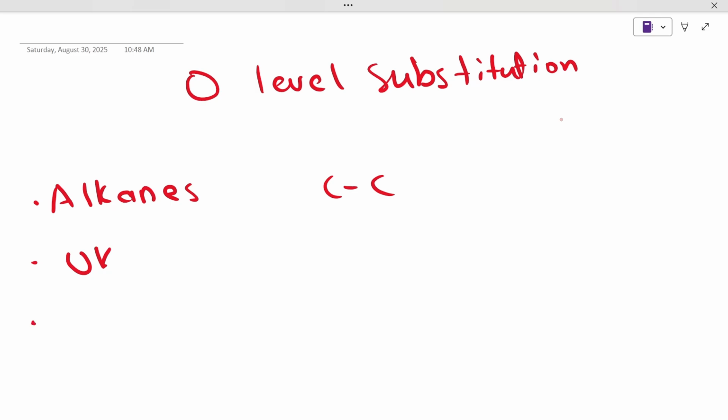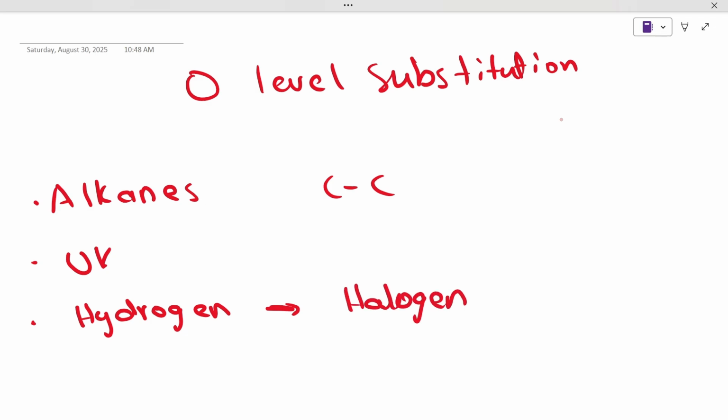Lastly, this happens between hydrogen and a halogen. A halogen is something that is in group 7, such as chlorine or bromine. So it can only happen between hydrogen and halogen.